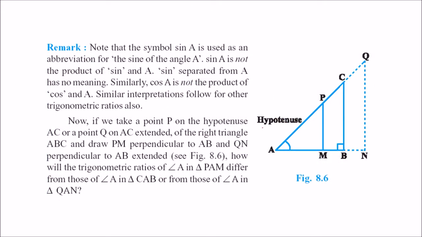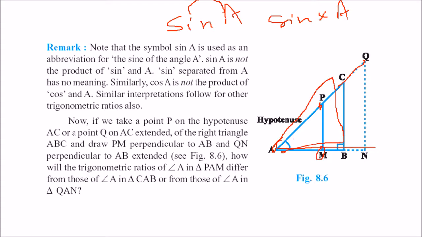You just have to know one more thing, that sin A is not sine into A. This is sine of angle A. Similarly for cos and tan also. So if you have a triangle, say APM, now if you just increment or extend this hypotenuse, increment this also, so some triangle may be formed, say ACB and AQN.